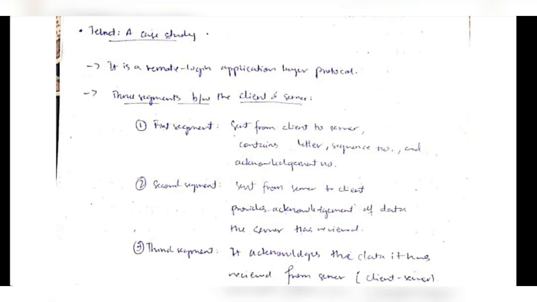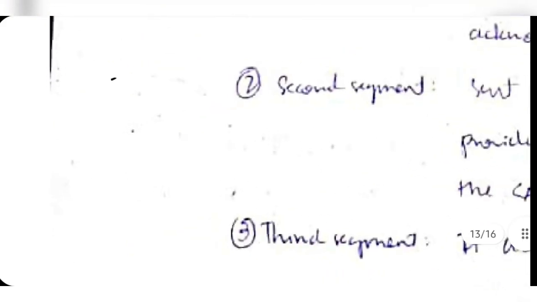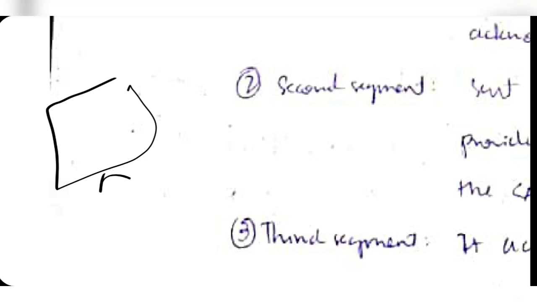Okay, so after that, if the server accepts your request, it will send an acknowledgement that it has accepted the request. And after that it will send you the message or the data which you are accessing. Suppose that you want to open your computer and run an application, MS Office.